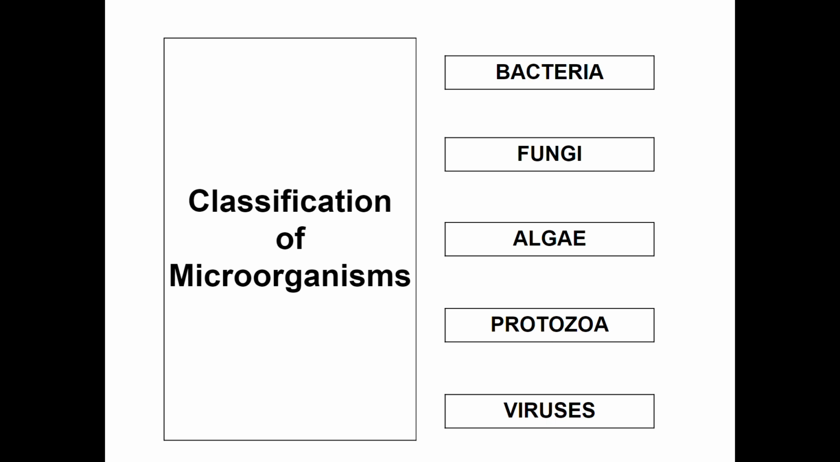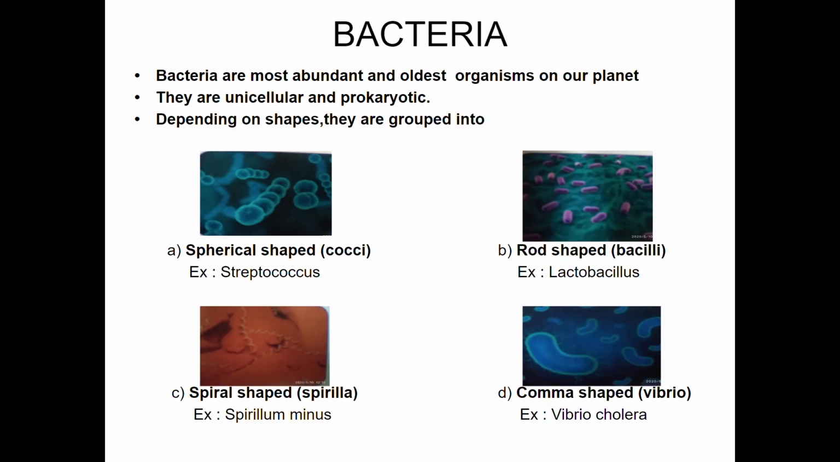Microorganisms can be classified into five groups: bacteria, fungi, algae, protozoa, and viruses. Briefly, we are going to learn about these groups. Bacteria. Bacteria are the most abundant and oldest organisms on our planet. They are unicellular and prokaryotic. Unicellular means they are made up of a single cell. Prokaryotic means they don't have a well-defined nucleus.